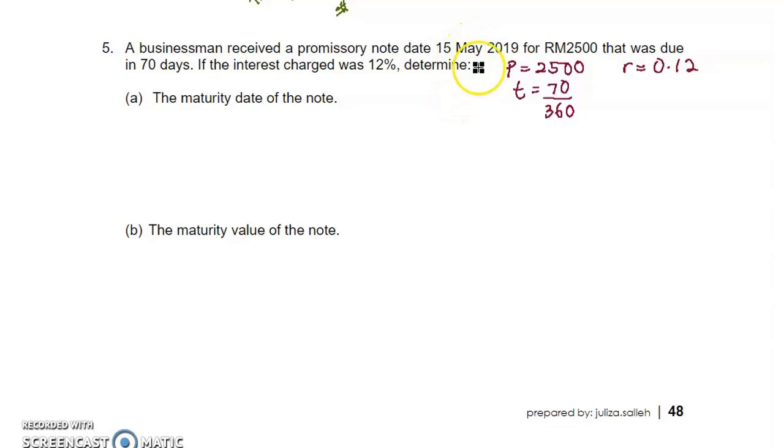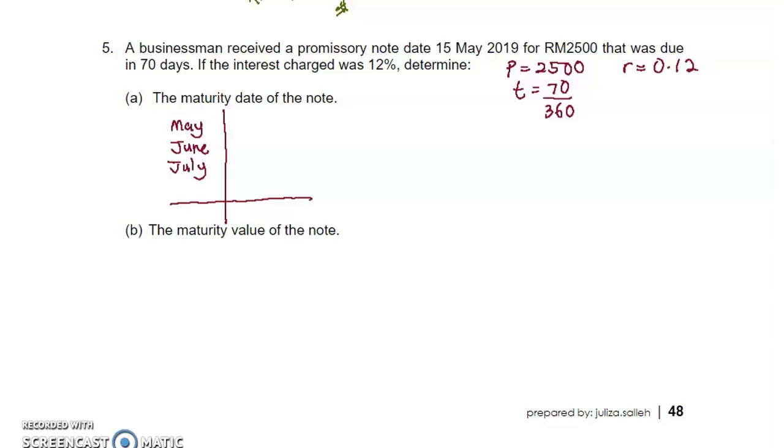So from 15 May plus 70 days, what is the date? The date of the note is May, so we start with May, June, July. Let's say I stop at July. Remember, for bank discount and promissory notes, we use the banker's rule, which uses ordinary simple interest and exact time.